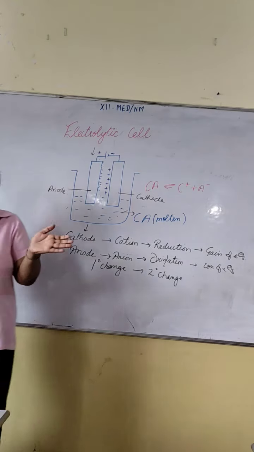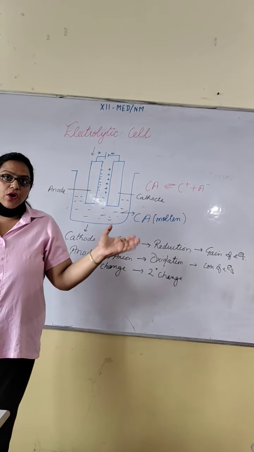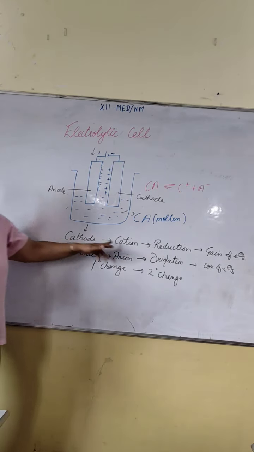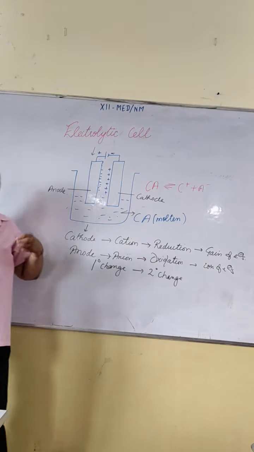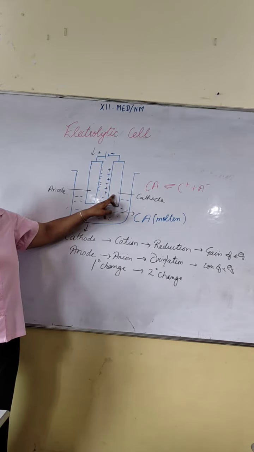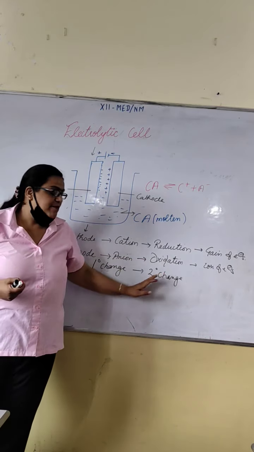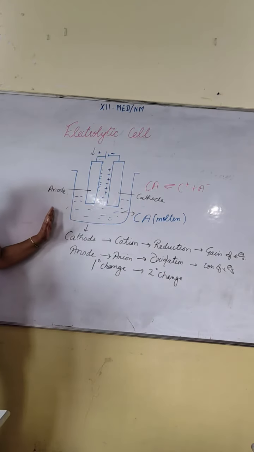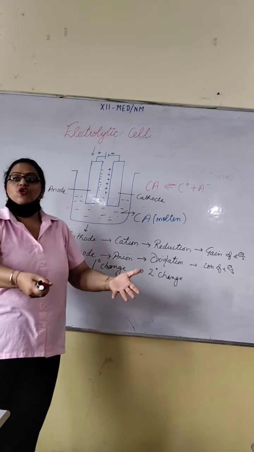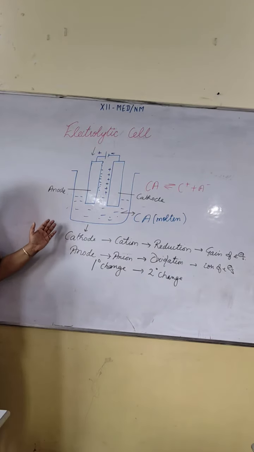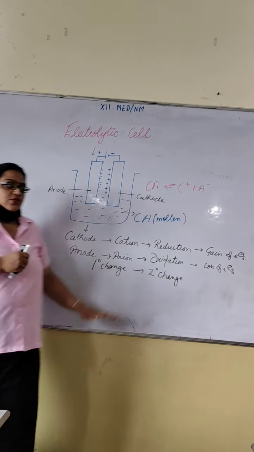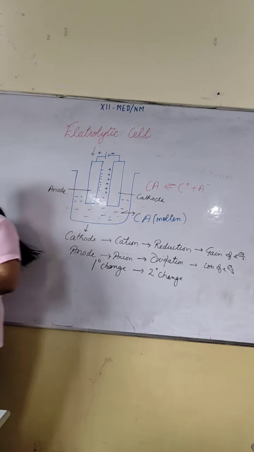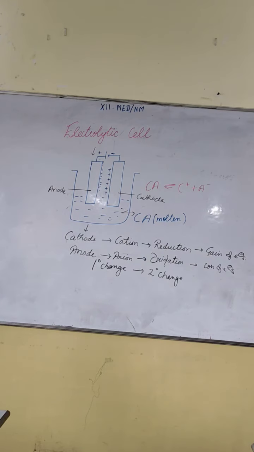Fine. We separate these, electrolysis process going on, and cation moves to cathode. It gains the electron and converted into neutral species. That is your primary change. Similarly, at anode anion will lose its electrons to form neutral species, and here loss of electrons takes place. So this is the process of electrolysis. I hope it is clear to you all.